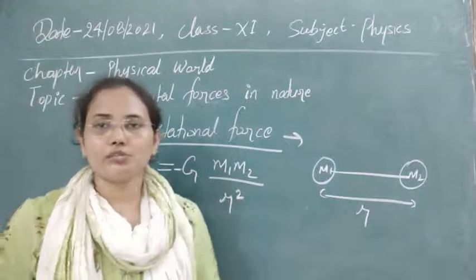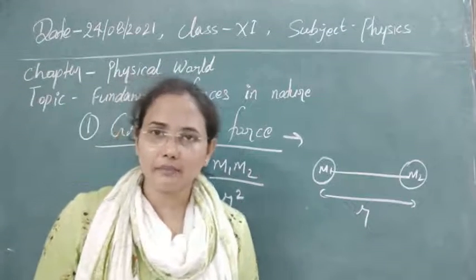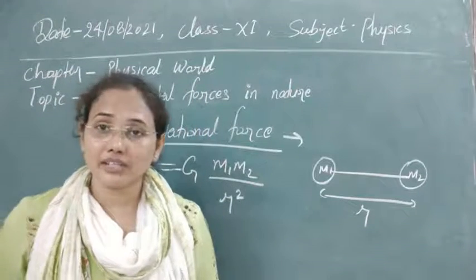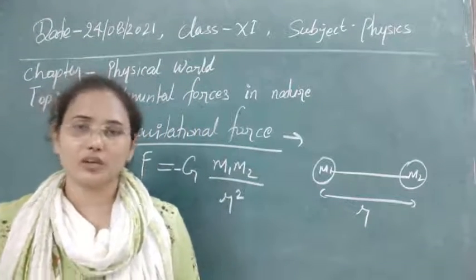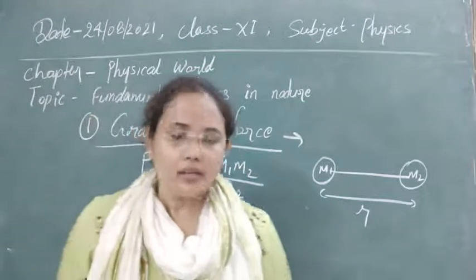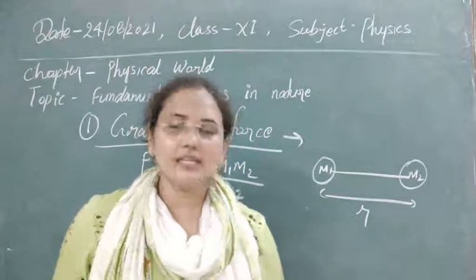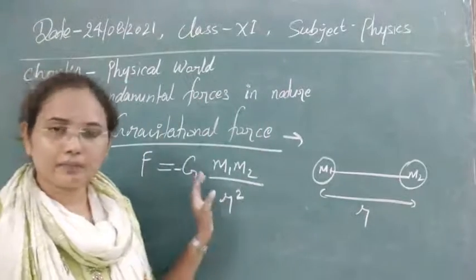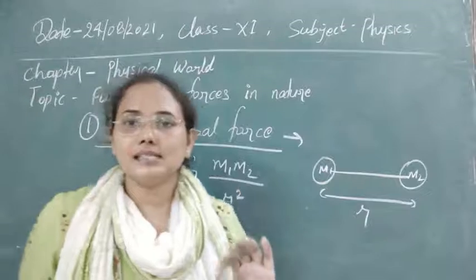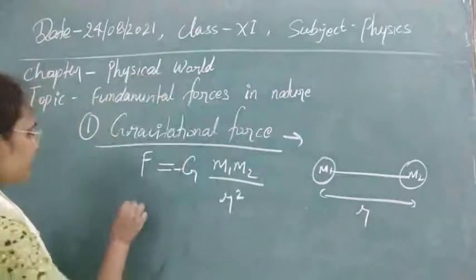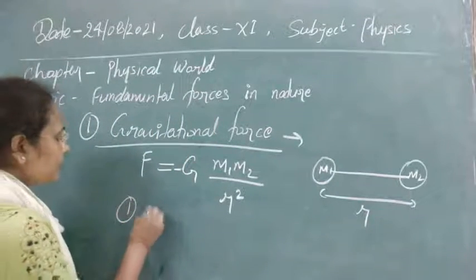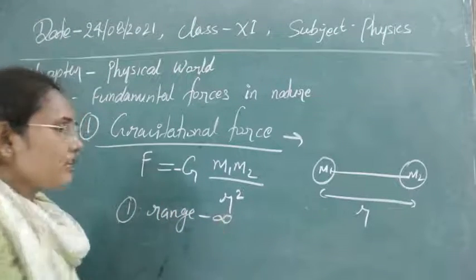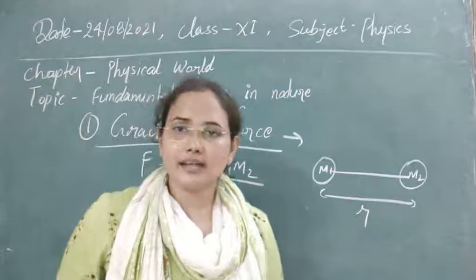Later we will also discuss this force in the gravitation concept in chapter 7. So you will see what gravitational force is, and what the properties of this kind of force are. Next, I will tell you some of the properties. The first property of gravitational force is that its range is infinite. Range means up to which distance it can act.